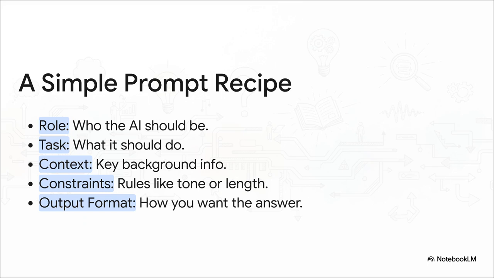And here's a super simple recipe for a great prompt. Just think about these 5 ingredients. First, the role. Who should the AI be? Next, the task. What should it actually do? Then, context. What background info does it need? Constraints. Are there any rules like word count or tone? And finally, the output format. How do you want the answer back? In bullet points? A table? Just using this structure will make a huge difference, I promise.